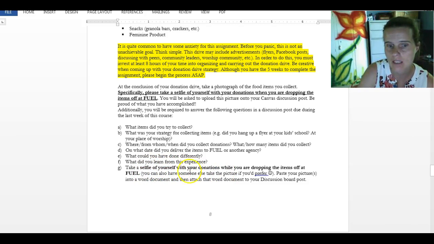What did you learn from this experience? And I want you to take a selfie of yourself with your donations while you are dropping the items off at Fuel. Or you can have somebody else take a picture of you at Fuel with your donations. This is my way of ensuring that you actually completed the assignment. So this is critical. If you do not submit this last part, then I cannot grade this assignment. So I need to see a picture of you donating your items at the food pantry that you have chosen. So be that Fuel or a different food pantry.